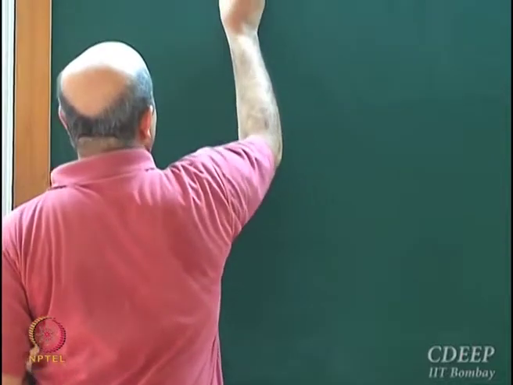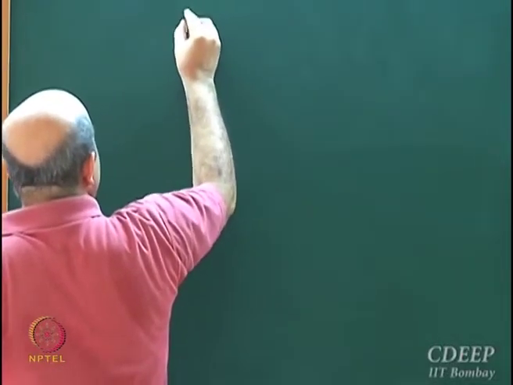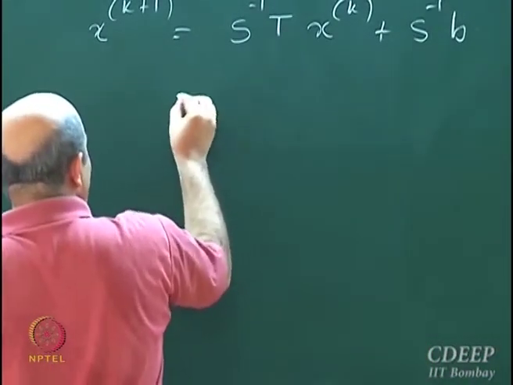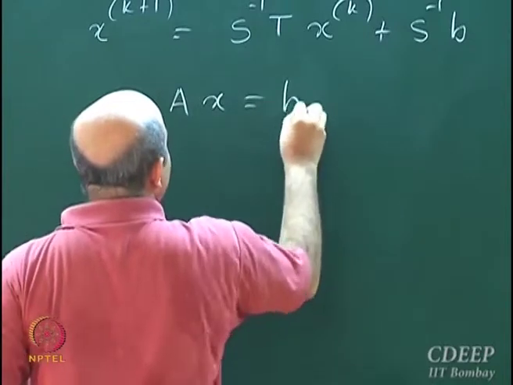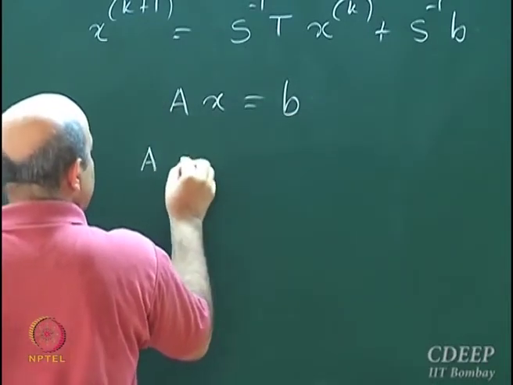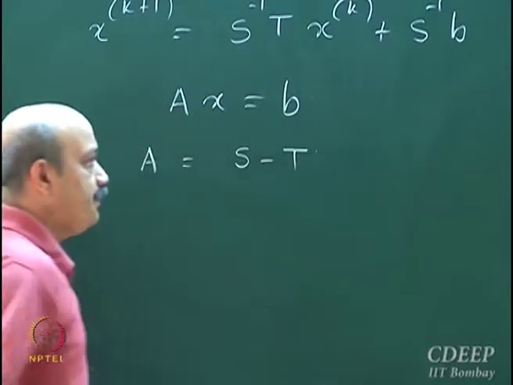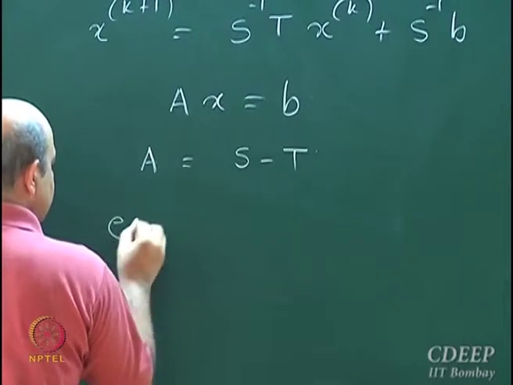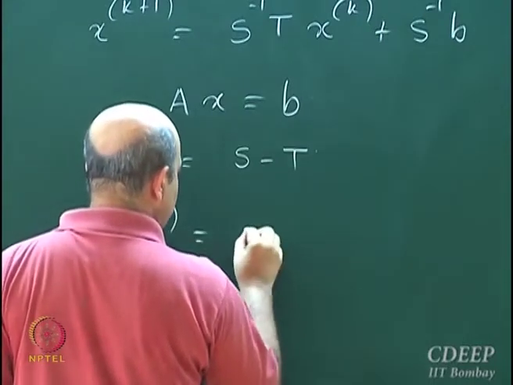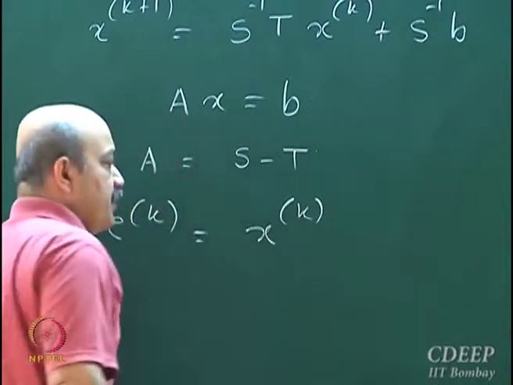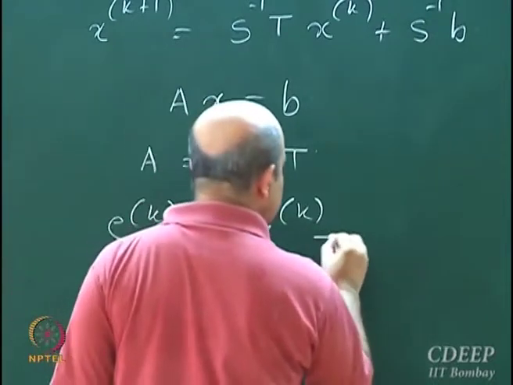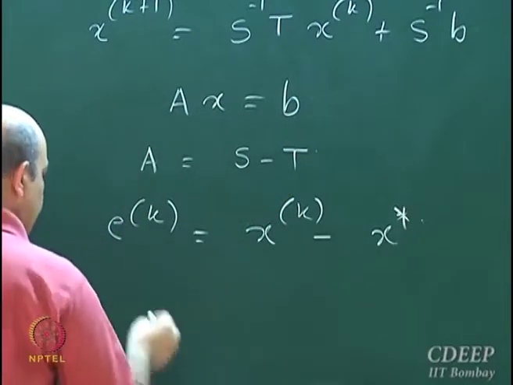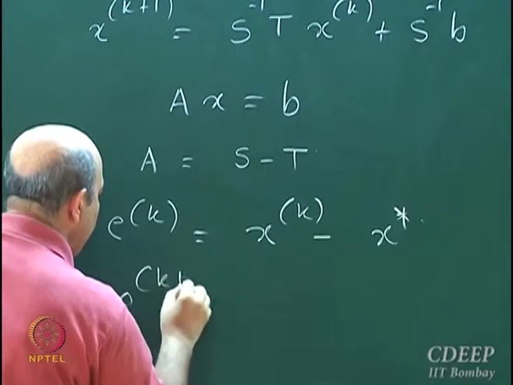So we had this iteration scheme to solve Ax equal to b, and A was written as S minus T, and we said that the error, which is defined as iterate xk minus the true solution x star, evolves according to e k plus 1.